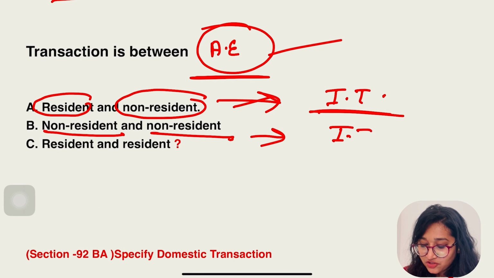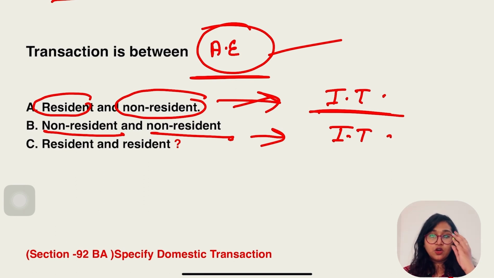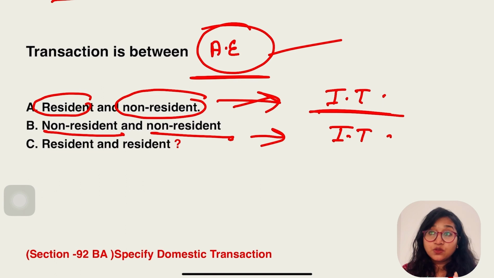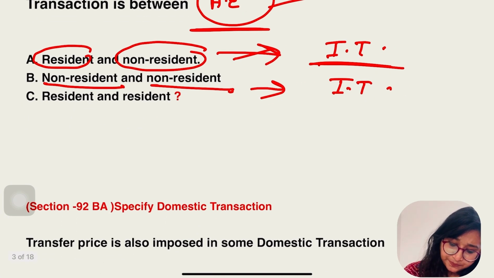Yes, it is, because the law specifies that either one or both should be non-resident. So a transaction between non-resident and non-resident is also an international transaction.